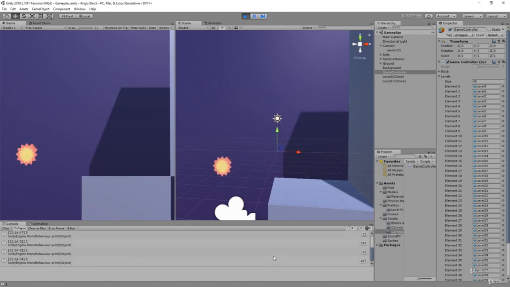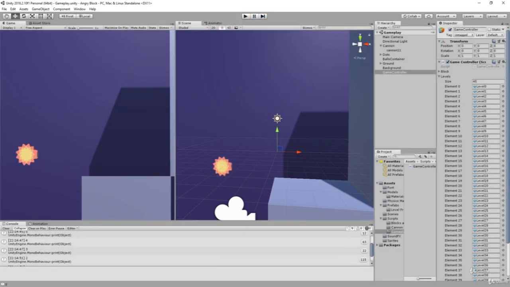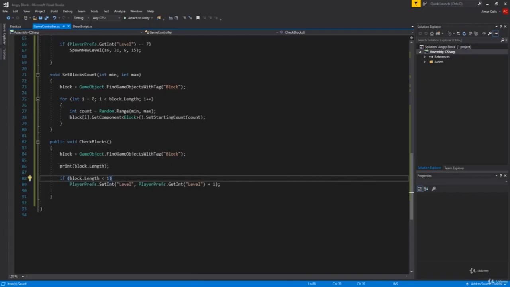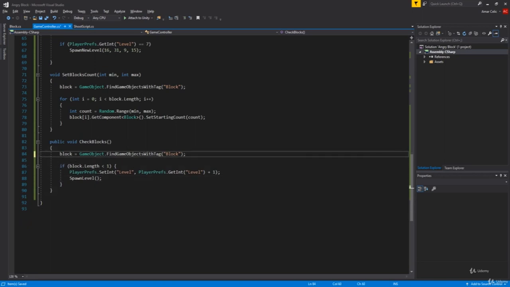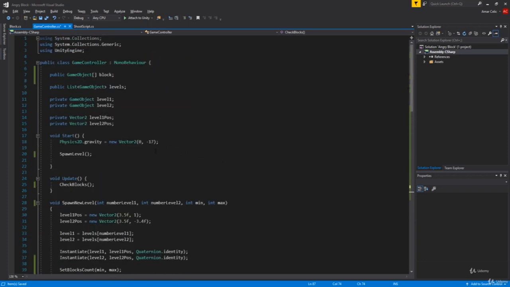And of course our script is not working. And why is that? Okay, we forgot to call it here. So put a semicolon and call, it was my bad. I forgot to call our spawn level. So just add open parentheses, semicolon, delete our block length. And because we failed our script, our block length is less than 1. Actually, we have increased our level a bit too much.